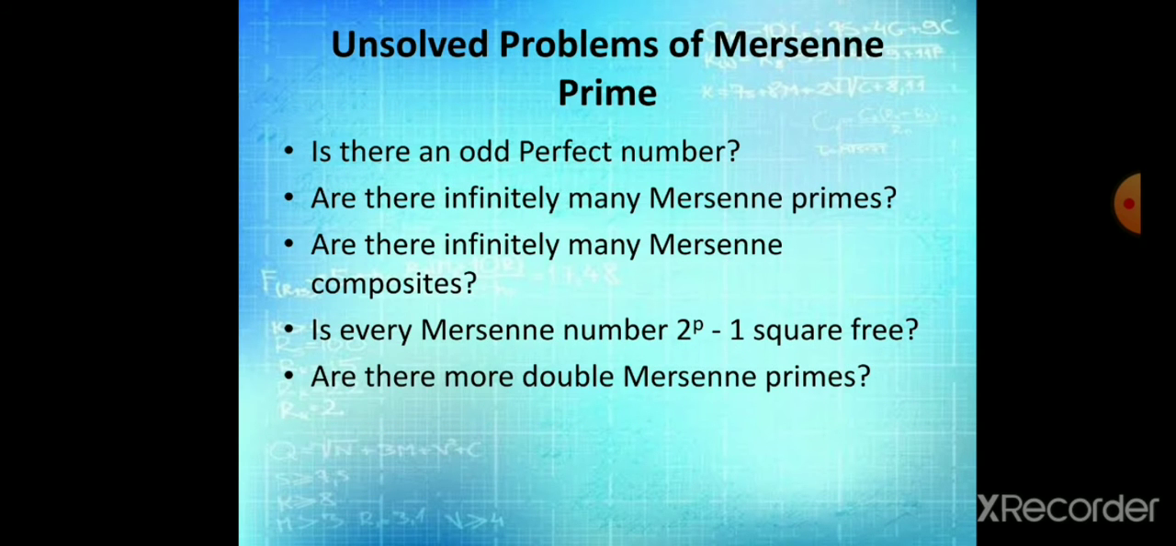Unsolved problems of Mersenne primes. First, is there an odd perfect number? Second, are there infinitely many Mersenne primes? Third, are there infinitely many Mersenne composites? Fourth, is every Mersenne number 2 raised to p minus 1 square free? Fifth, are there more double Mersenne primes?